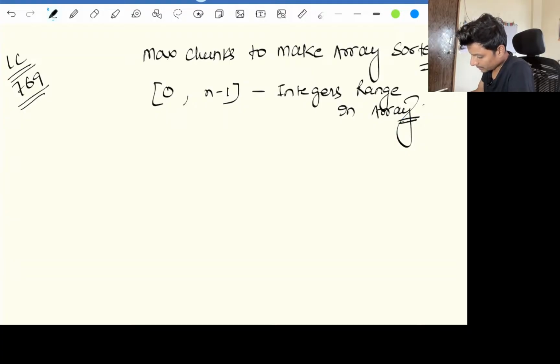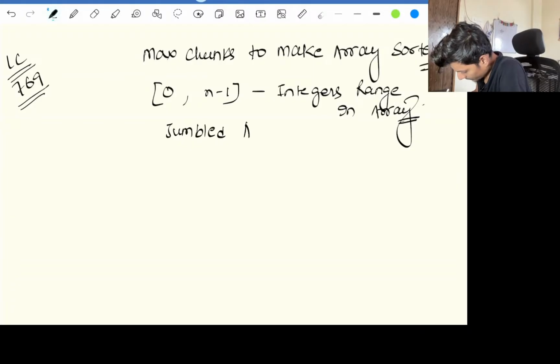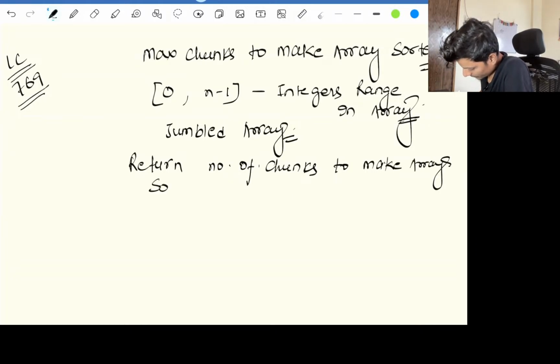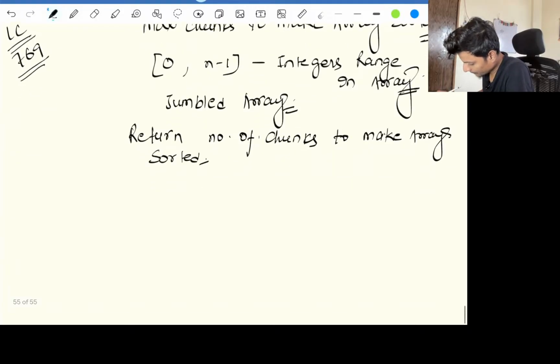And they are jumbled up. You need to return the number of chunks to make the array sorted. I know the question is a bit confusing. I will explain with the help of an example.